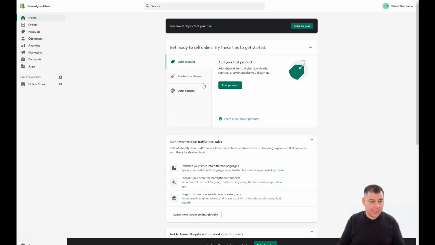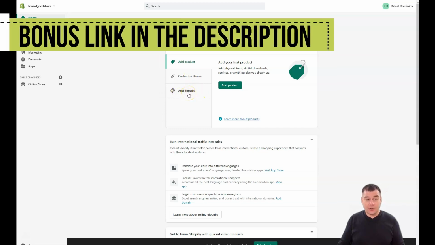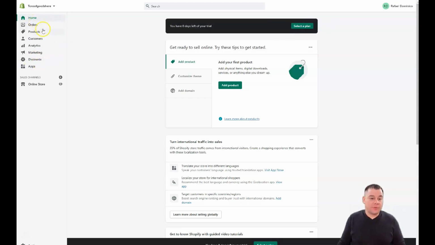And we're inside the platform. That's how it looks. There are 4 steps. The first step is to get a trial version. The second step is to add a product. Third is to customize the theme, and fourth is to add a domain. On the menu we have Home, Orders, Products, Customers, Analytics, Marketing, Discounts, and Apps. It's pretty clear, but let's take a fast overview.